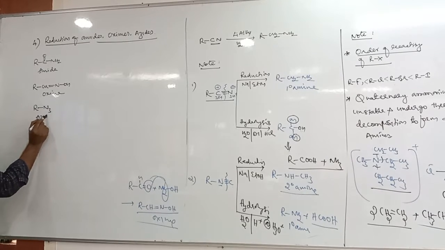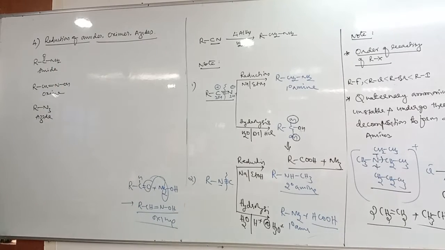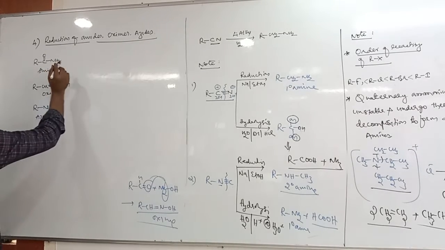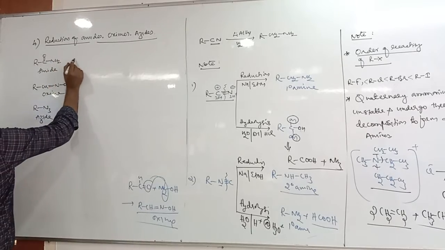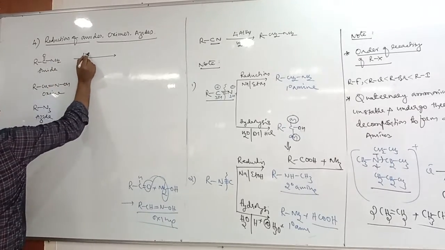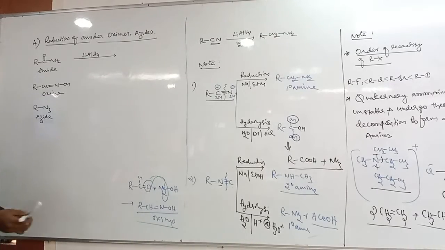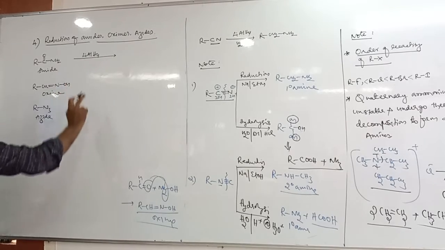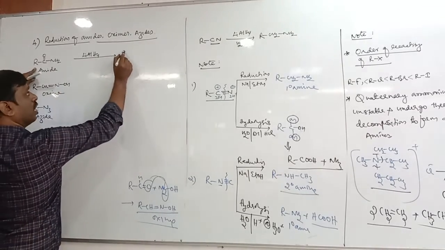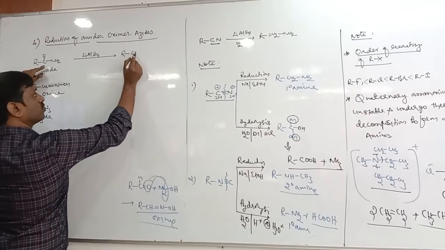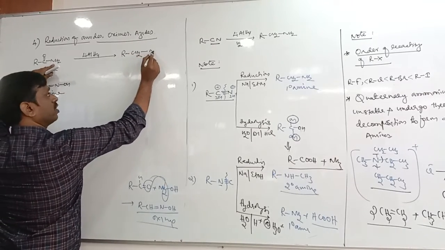These are the azides. All three undergo reduction in presence of lithium aluminum hydride. They form corresponding primary amines. For example, take amide plus lithium aluminum hydride. Lithium aluminum hydride is one of the powerful selective reducing agents; you'll get it in many more reactions. So R is as it is, C converts into CH2, and this NH2 will be the same.